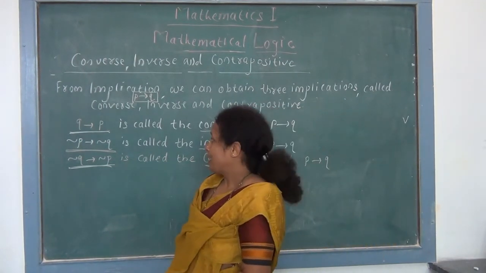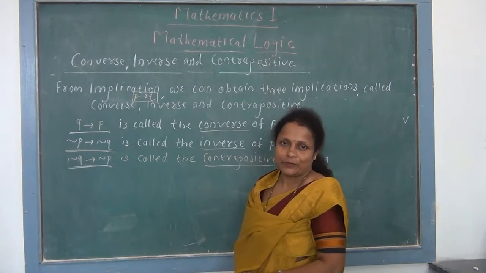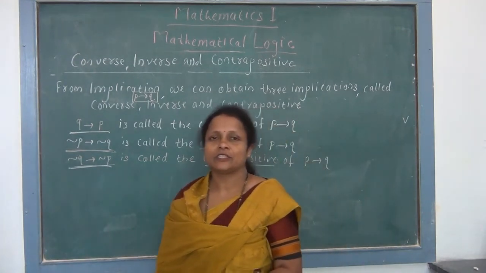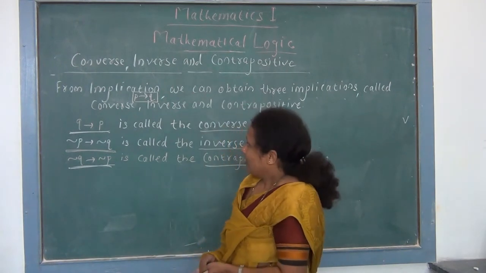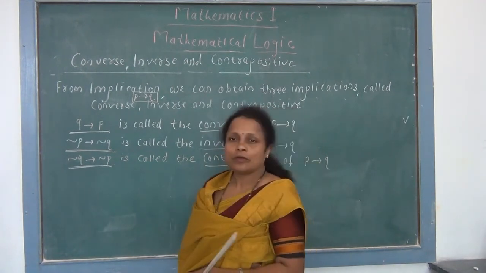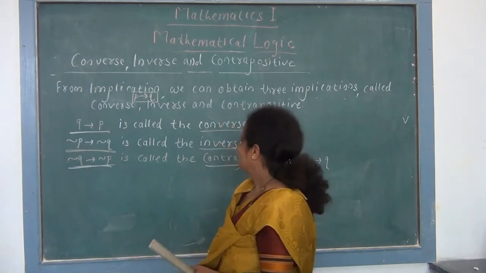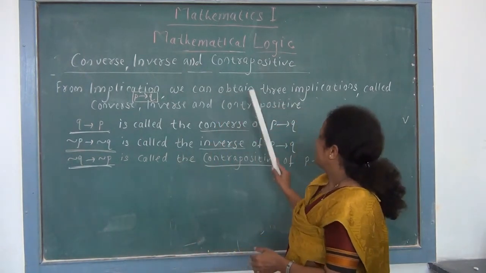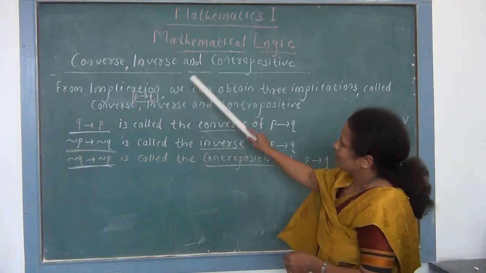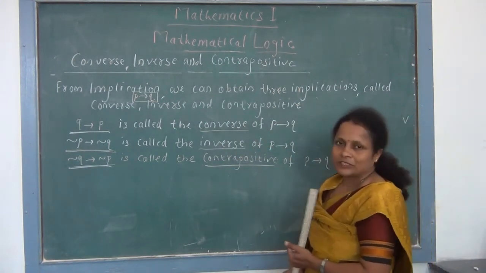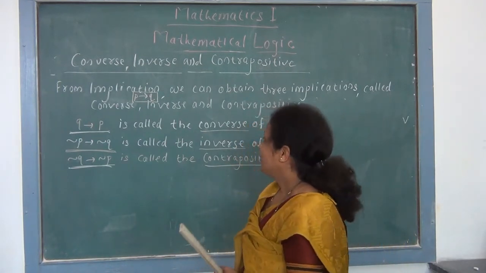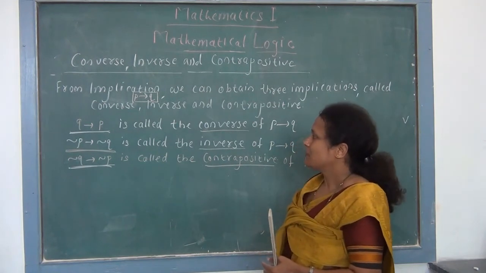So student, you have to remember we have 5 connectives: first is conjunction, second is disjunction, then conditional, biconditional and negation. Out of these, for our connective conditional, or you can say implication, we can obtain 3 other implications called converse, inverse and contrapositive. म्हणजे जे आपलं कंडिशनल स्टेटमेंट आहे त्याचे अजून 3 कंडिशनल स्टेटमेंट एक्झिस्ट होतात आणि त्याला आपण म्हणतो कॉन्वर्स, इनवर्स आणि कॉन्ट्रापोजिटिव्ह.